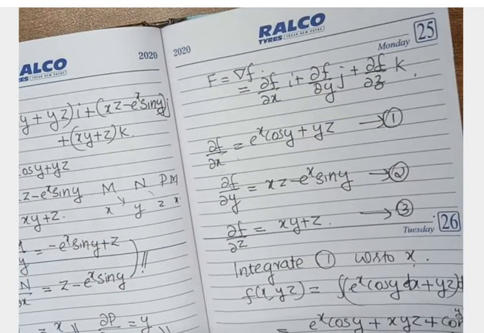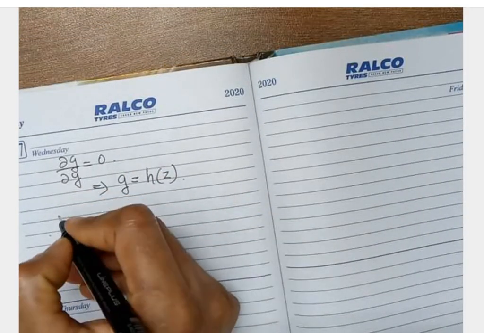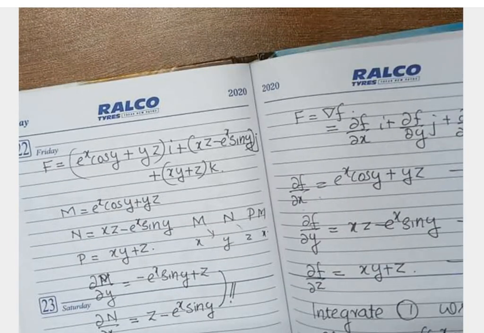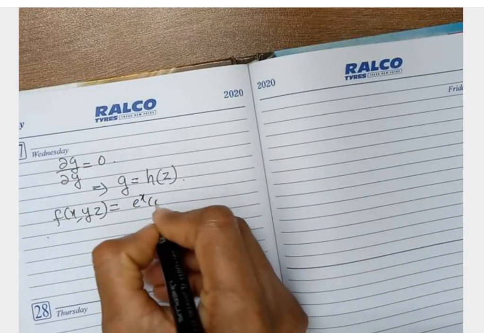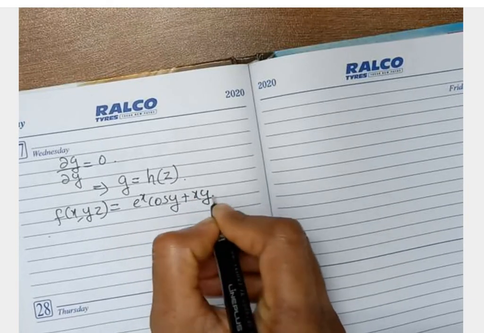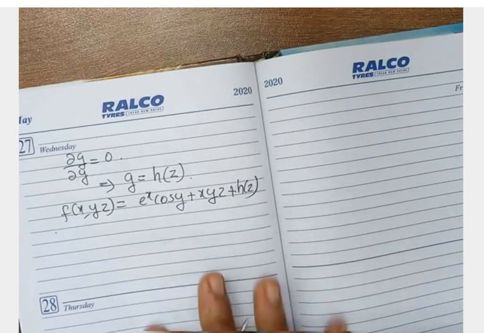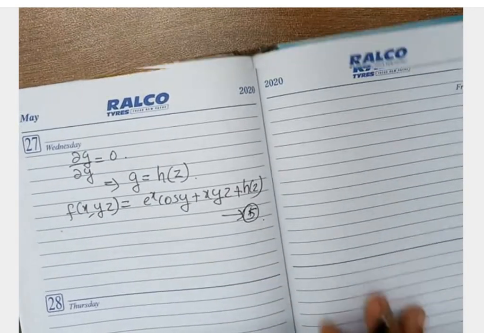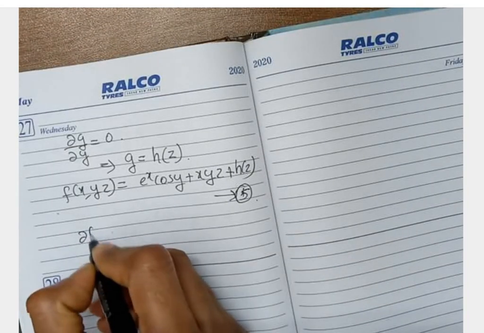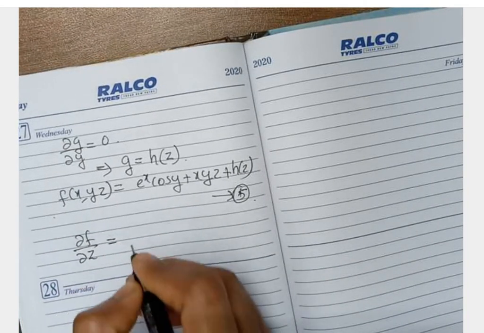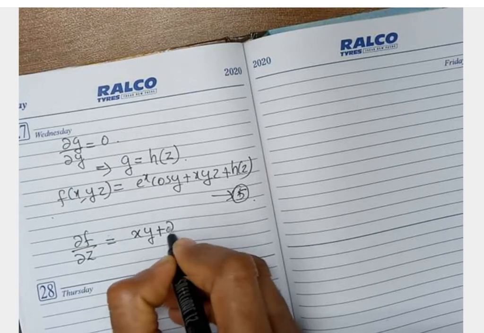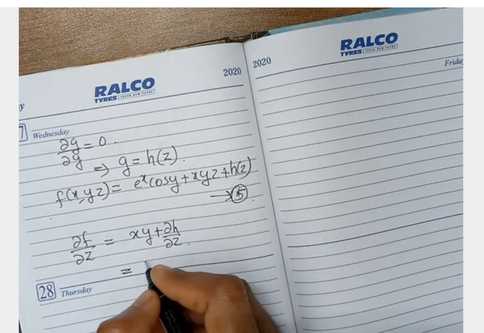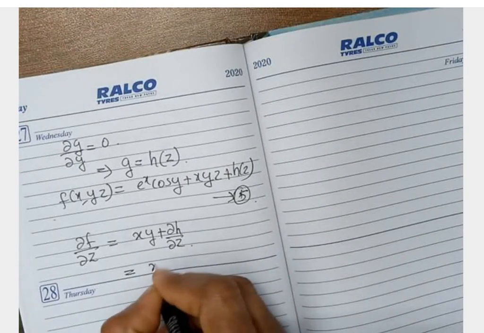So I can modify equation 4 as: from 4, f of xyz equals e^x cos y plus xyz plus h of z. This is equation number 5, our new f. From this, evaluate ∂f/∂z, which is equal to xy plus ∂h/∂z. From equation 3, we can see that it is equal to xy plus z.